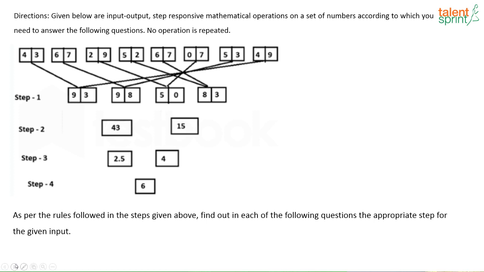So try this out and let me know what you get as the operation that has been used to arrive at each step. Even any one step, if you get the logic, please do let me know.